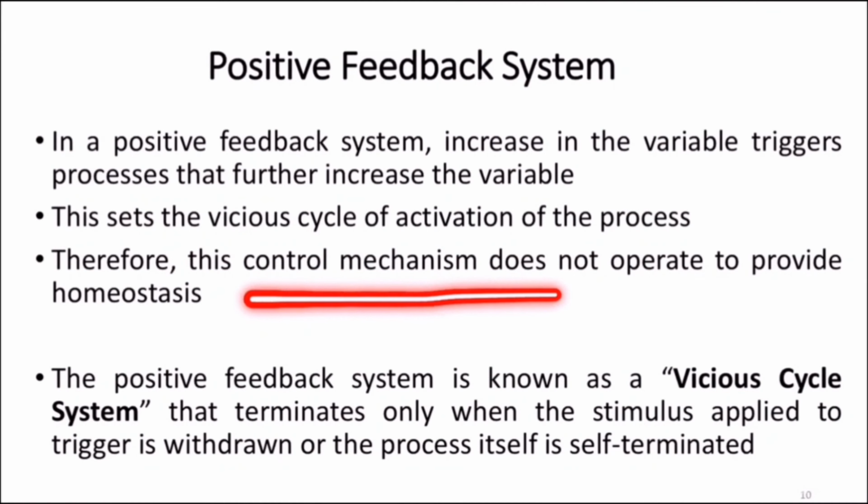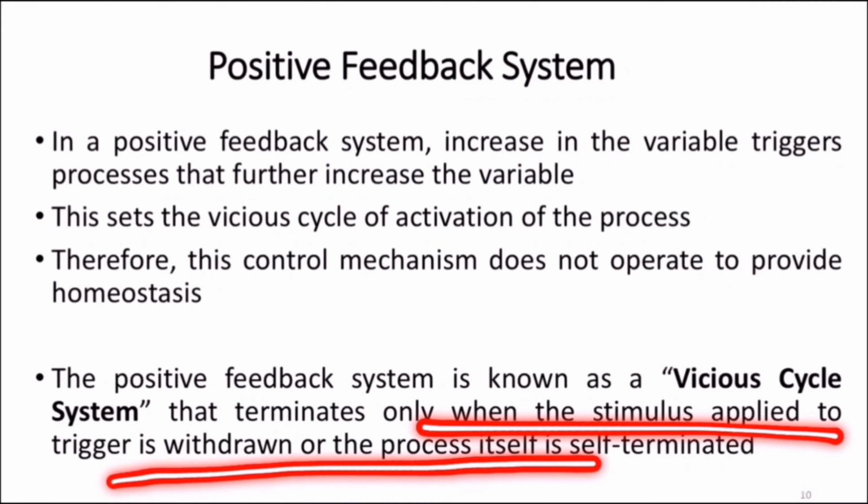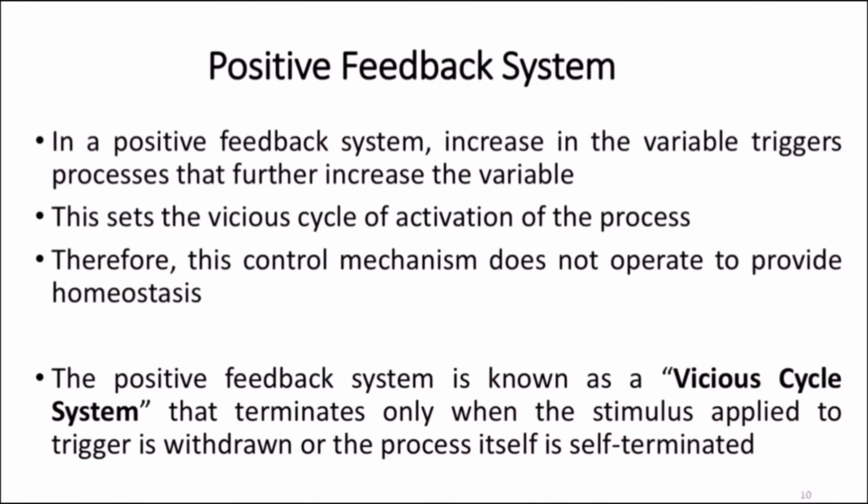Therefore, this control mechanism does not operate to provide homeostasis. The positive feedback system is also known as vicious cycle system. It terminates only when the stimulus applied to the trigger is withdrawn or the process itself is self-terminated. Typical examples here are milk ejection reflex, parturition reflex, LH surge, Hodgkin cycle, etc. So these are typical examples of positive feedback mechanism.